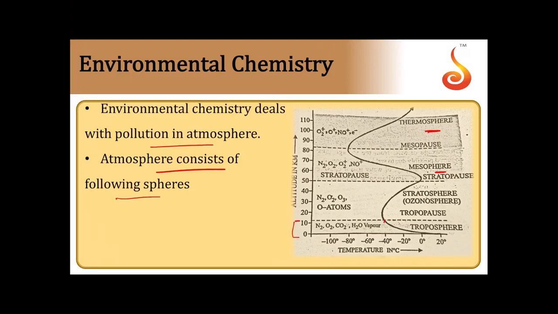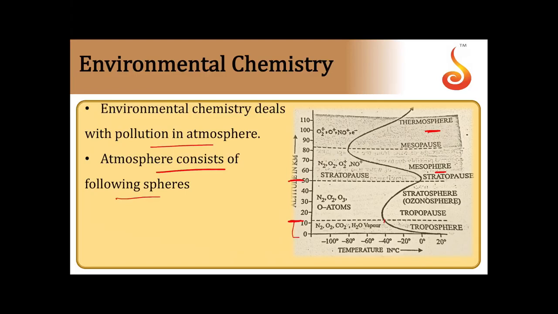The second one is called the stratosphere. The stratosphere ranges from 11 kilometers to 50 kilometers. And the stratosphere mainly contains nitrogen, oxygen, ozone and oxygen atoms.